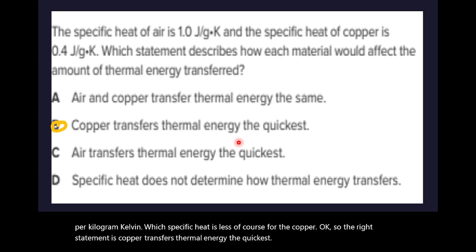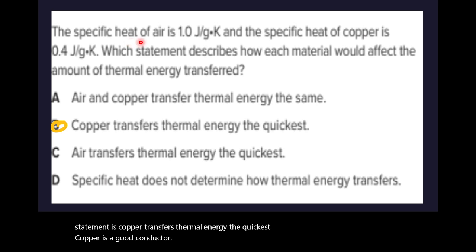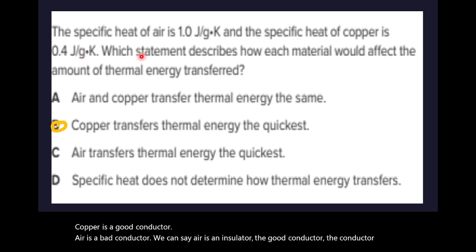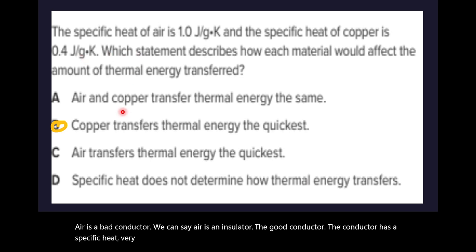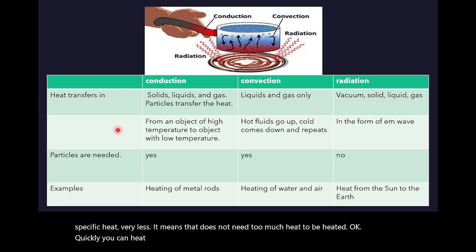Copper is a good conductor. Air is a bad conductor. We can say air is an insulator. The good conductor has a very low specific heat. It means it does not need too much heat to be heated. Quickly, you can heat copper.